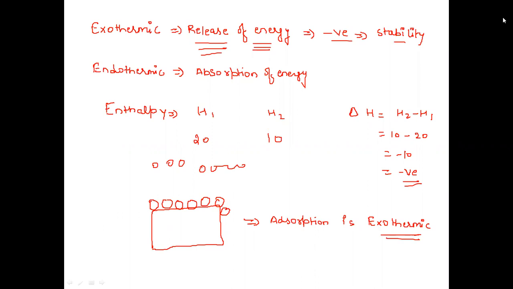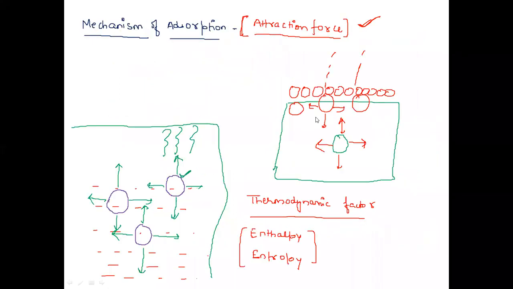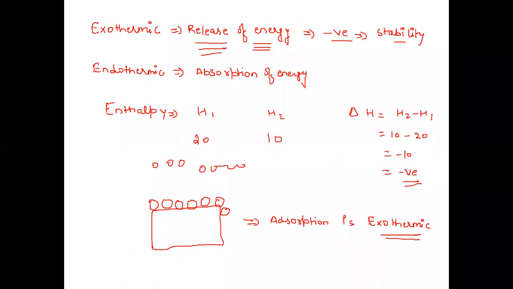Sir, in the mechanism of adsorption, why is the energy endothermic? It is exothermic, beta. Just now I have explained, in adsorption the particles are being adsorbed on the surface which were earlier moving. If any particle was moving, it was having higher energy. If it is adsorbed, it is stable, which means it has released some amount of energy, and release of energy is observed in an exothermic process.